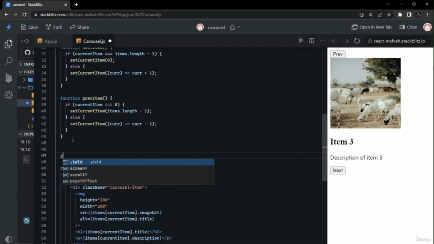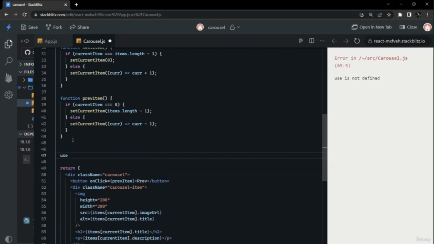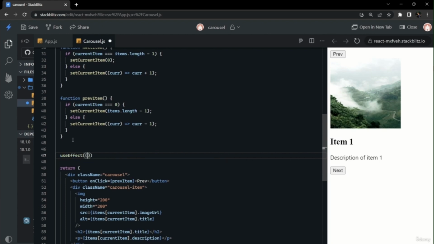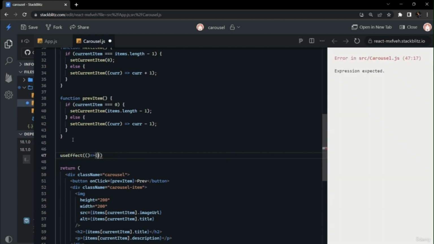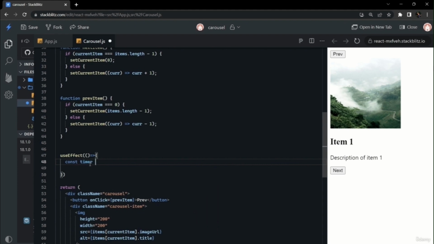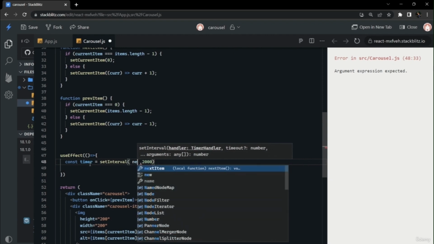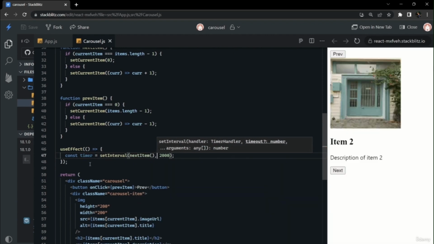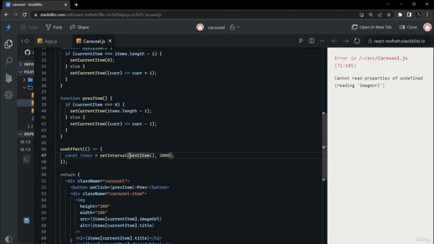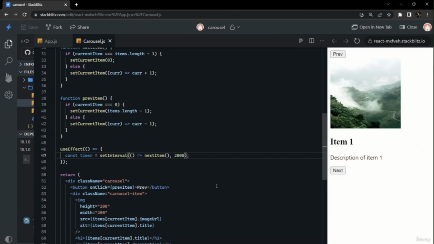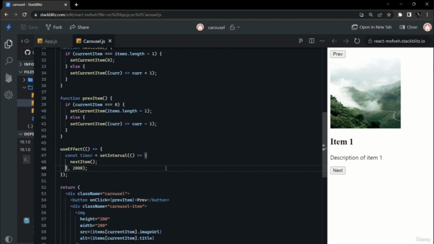So now we will implement the automatic transitions for the carousel. For that, we will make a useEffect and we will initialize a timer in it. Like we can set a timer, like for every 2 seconds it will change the state of the current item to the next. So now we have created a constant timer and assigned a setInterval to it. So after every 2 seconds, the next item function will be called and the state will be changed to next. And in this fashion, our carousel will run fine.